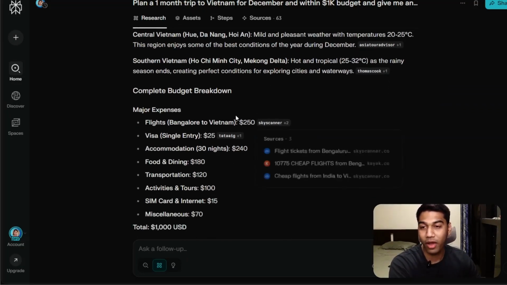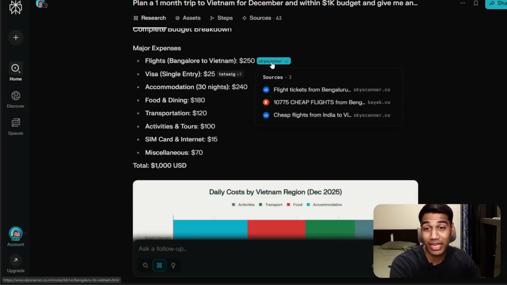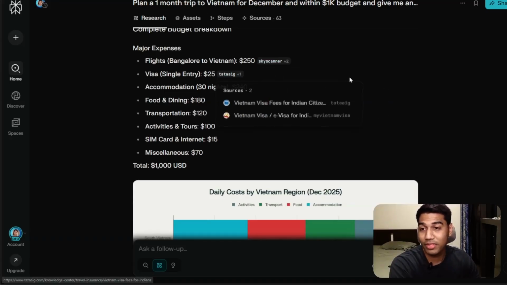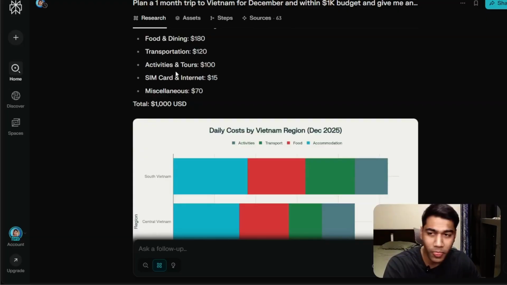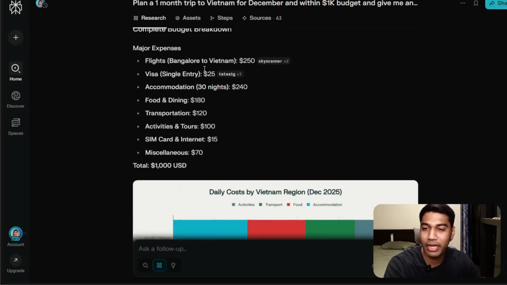It has a complete breakdown of how much it's going to cost for flights. It even checked Skyscanner, and then you have the single entry, the accommodations for 30 nights at $240. I'm pretty sure it's going to be hostels or something like that, and then your food and dining, transportation, activities is going to be $100. Food and dining, I don't think it's going to be $180.